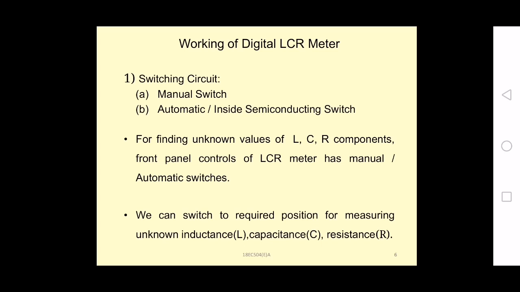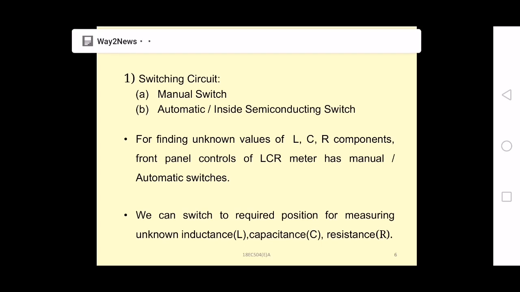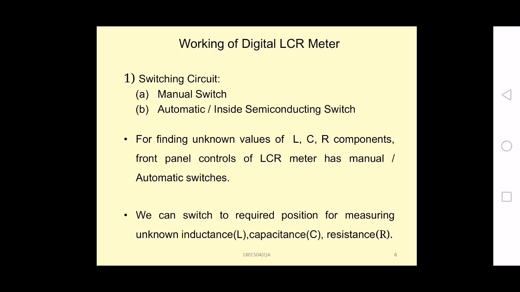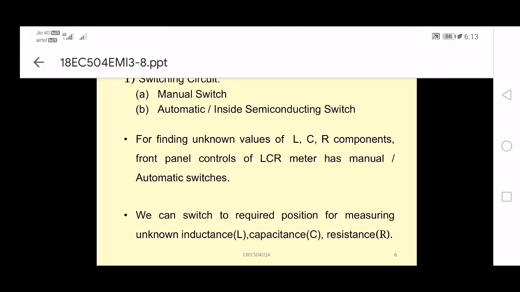And the various ranges on the digital LCR meter are, first one is 200 microhenry or picofarad or ohms. Second one is 2000 microhenries or picofarads or ohms. Third one is 20 millihenries or nanofarads or kilo ohms. And fourth one is 2000 millihenries or nanofarads or kilo ohms.